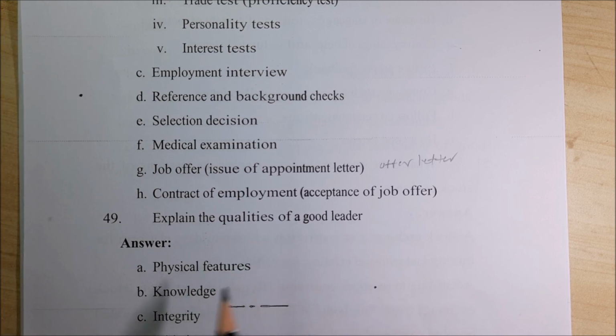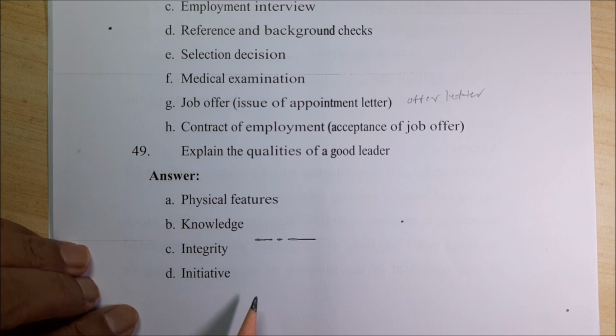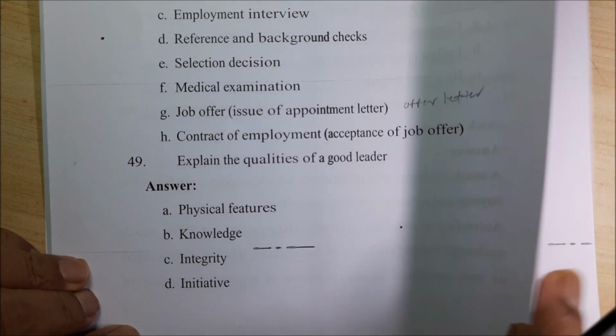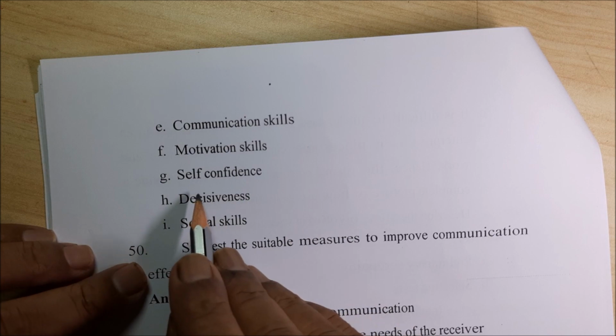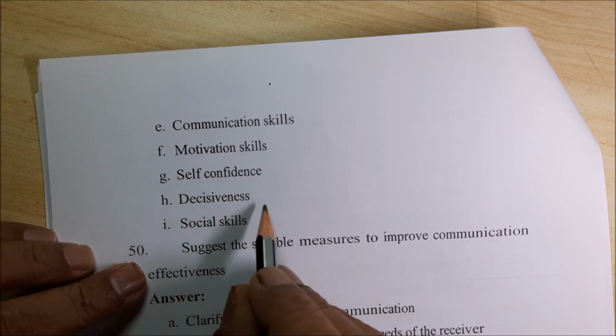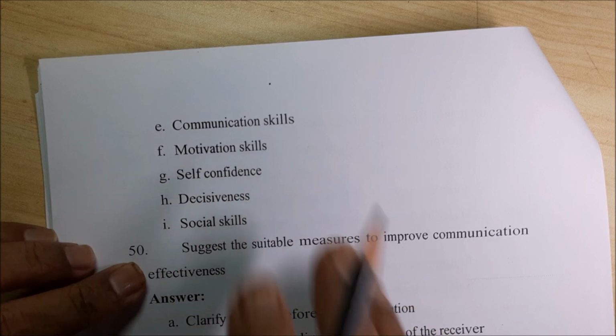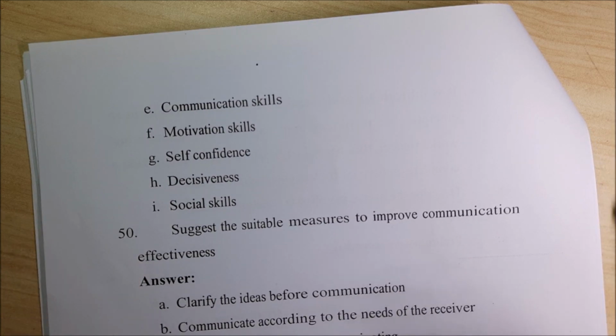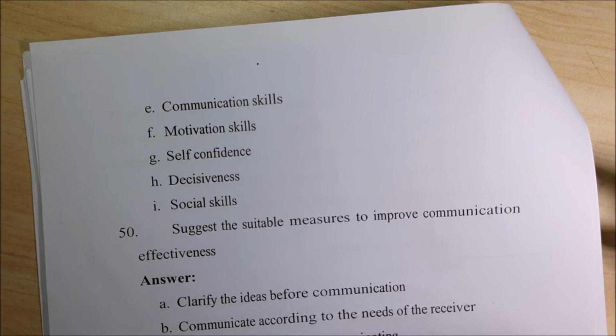So the qualities of a good leader are physical features, knowledge, integrity, initiative. He should have all those things. Then only we call him the leader. Then communication skills, motivation skills, self-confidence, decisiveness, social skills. He should have all skills, otherwise it becomes impossible for the person. So when you have all these skills, then it is called a good leader.